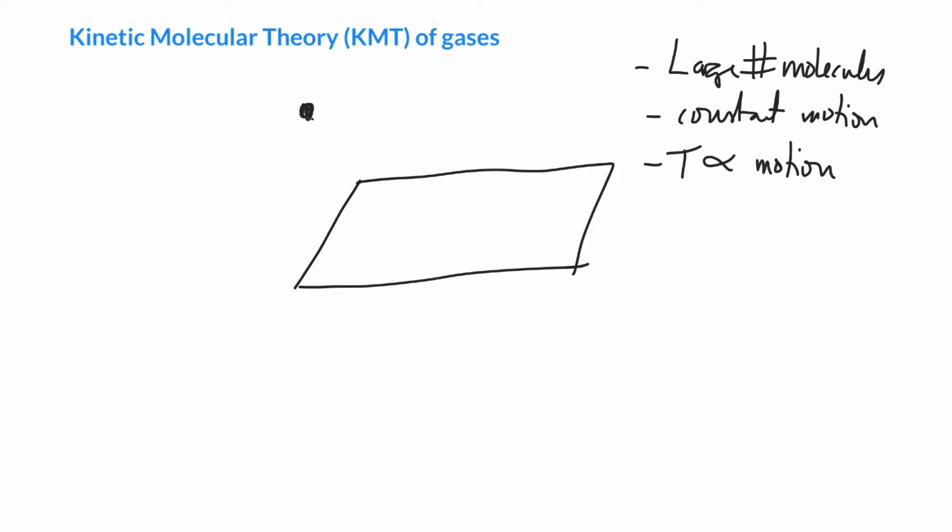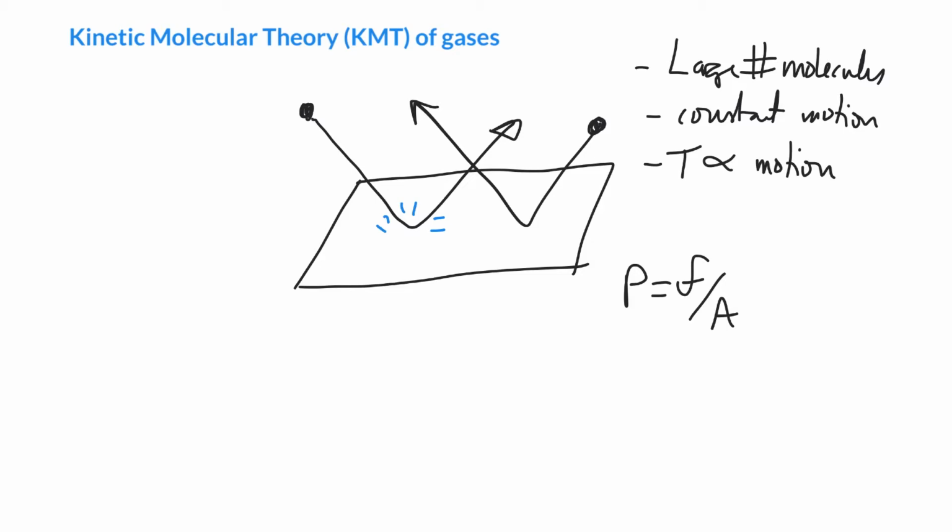So what's going on here? We can understand what causes pressure. So we said before, pressure is force over area. And if we want to ask ourselves what is causing the force, in kinetic molecular theory, the force is coming from the molecule striking the surface. And so right now you are being struck by molecules moving at several times the speed of sound. And that is causing a force everywhere that they bump into your cheek or your eyebrow or your head or whatever it may be. That little impact causes a force. And if we divide it by the area, that is what gives rise to pressure. So that is really awesome.